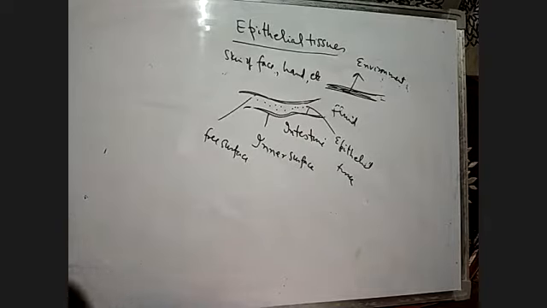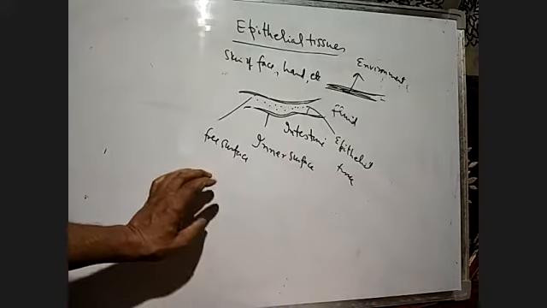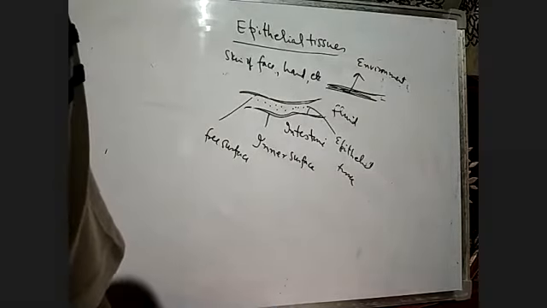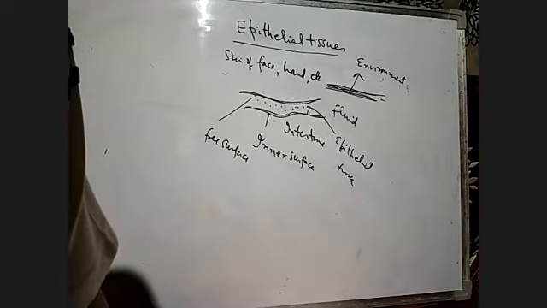The cells are compactly packed with little intercellular matrix. We will see the structure of the cells.